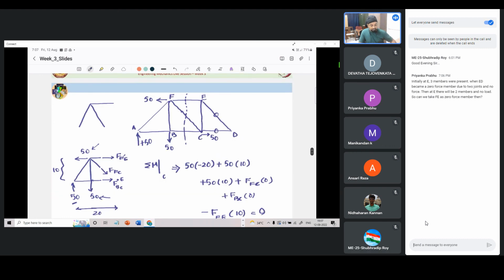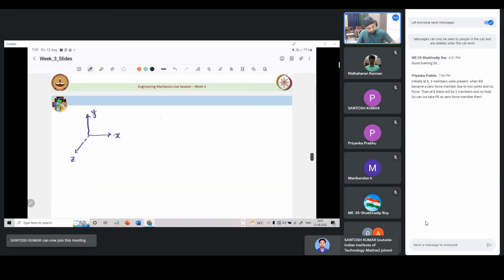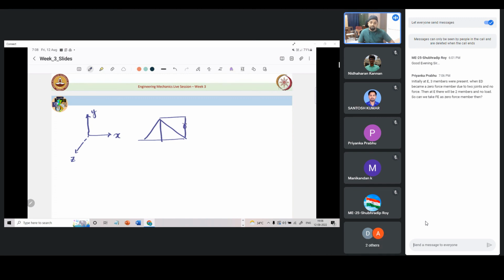First, we have seen that at joint D there was nothing applied. So the first point is we have identified a joint where only two members were connected, and we have concluded that those two are removed for the analysis part. But at joint E, we see the configuration that is initially there. After removing, we don't see a truss that is afresh like that. What you are trying to ask is, if a truss were given like this and this joint was free of any load, then these two would be zero force members.